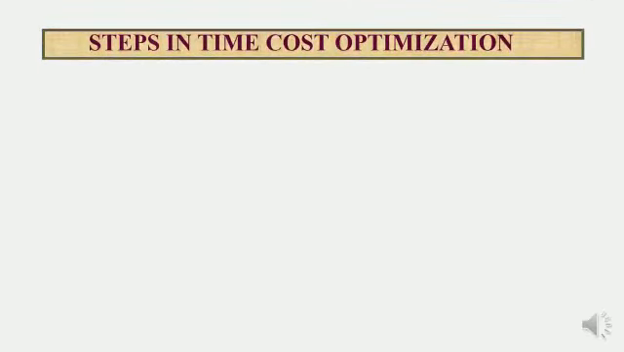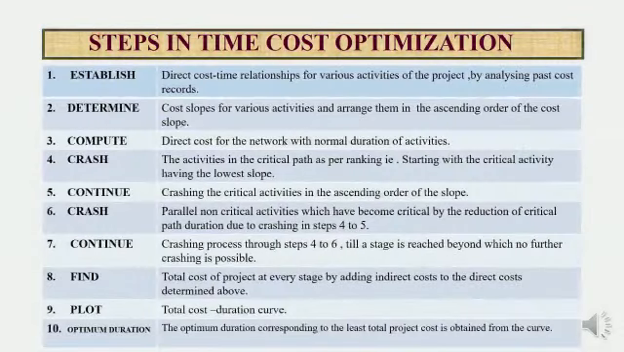Now moving to steps in time cost optimization. This is very important. First one is establish. Analyze the past records and determine the direct cost versus time relationship for various activities. Next one is determine. The cost slopes for different activities are calculated and arranged in ascending order. Next one, compute. Compute the direct cost for the network with the normal duration of activity. Next is crash. The activities in the critical path are crashed as per ranking, starting from the critical activity having the least cost slope. Next is continue. The crashing of critical activities is continued in ascending order of the slopes.